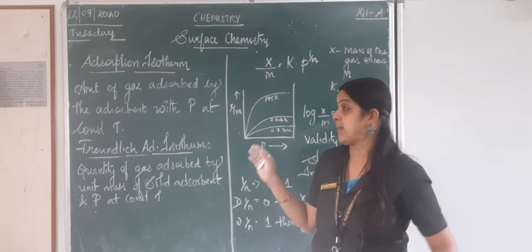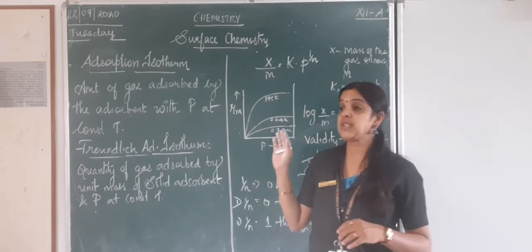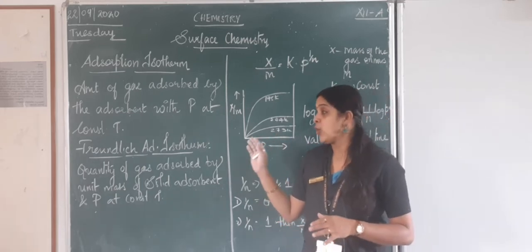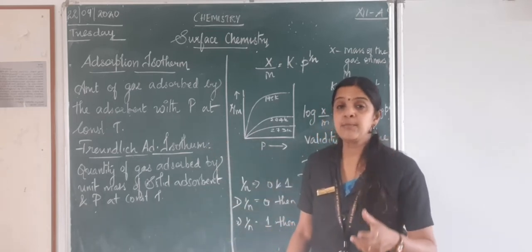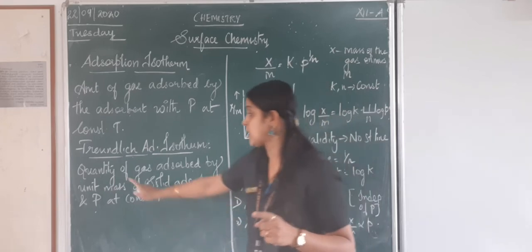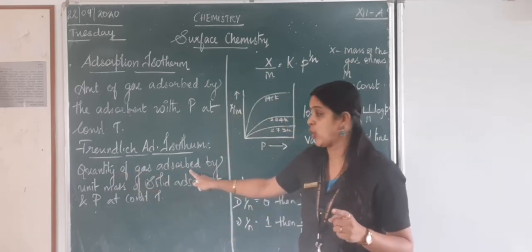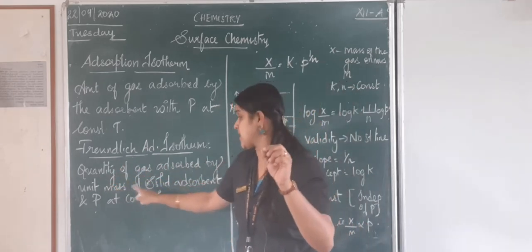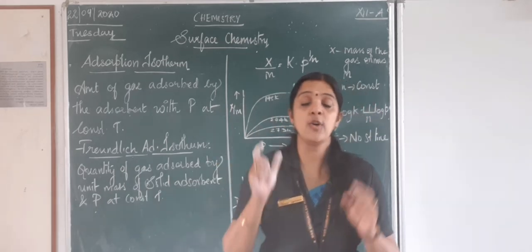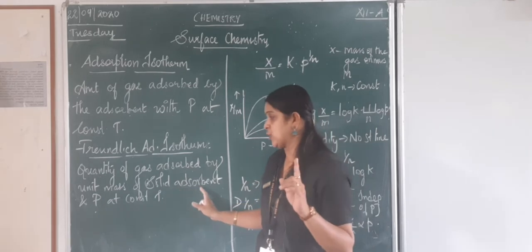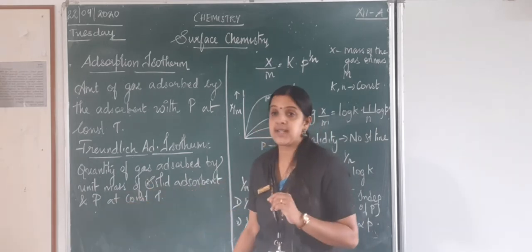Now that was given by Freundlich. Freundlich was a chemist, a scientist who developed this adsorption isotherm. Now what was his motive? He wanted to find out the quantity of gas adsorbed by unit mass of a solid. What is unit mass? 1 gram of a solid adsorbent and pressure at constant temperature.